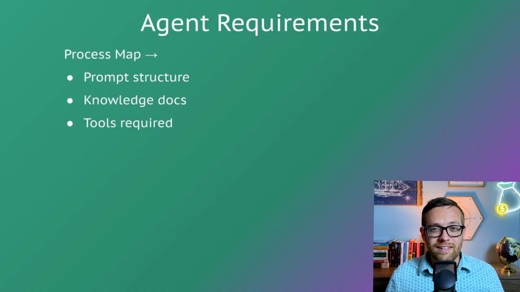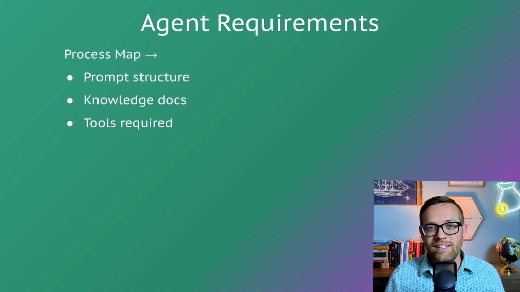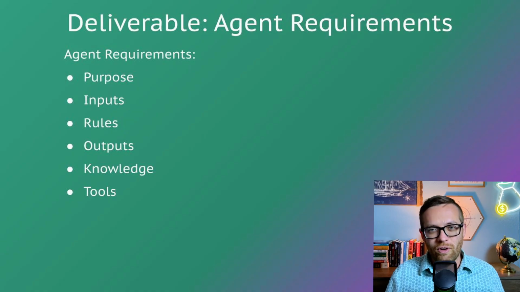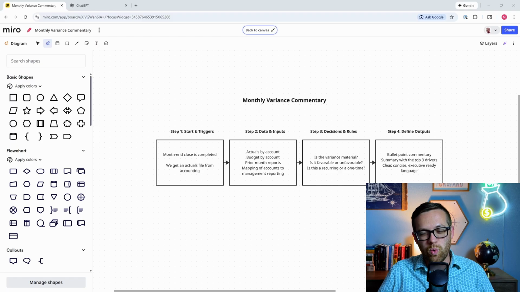And finally, tools. Does the agent need to be able to read Excel files? Does it need to be able to summarize files? Does it need to be able to work with CSVs? How about generating tables? And where do the outputs need to be sent? Do they need to be connected to other tools like Google Drive? This defines the tools you'll connect in the next module when we start building the agent. With all this information in place, you can generate your agent requirements document. You can even use AI to pull this off. Your agent requirement document should include the purpose, the inputs, the rules, the outputs, the knowledge, and all of the tools you need.